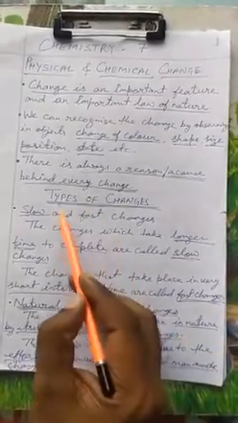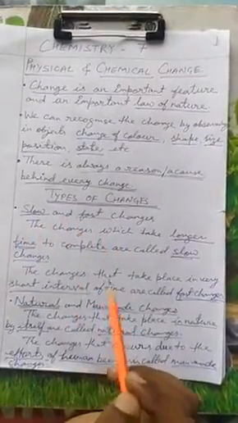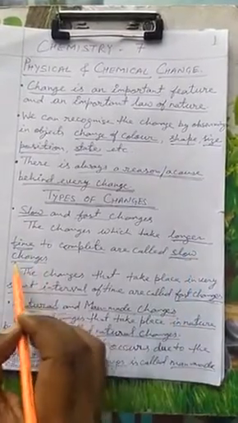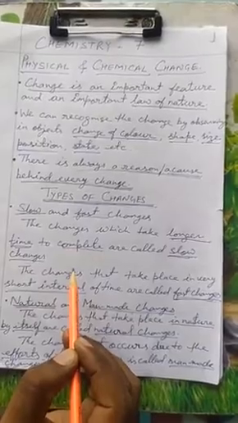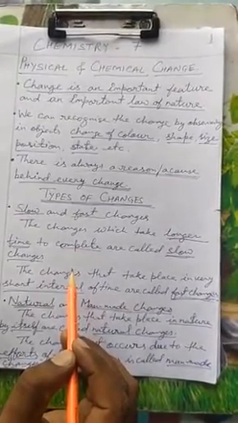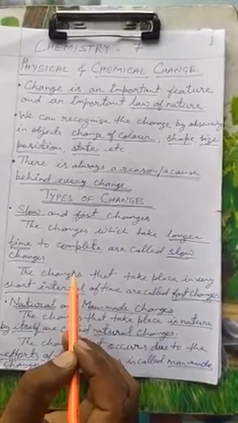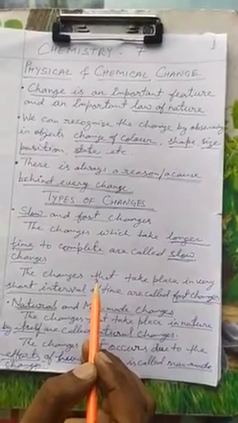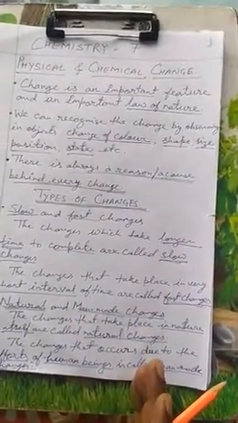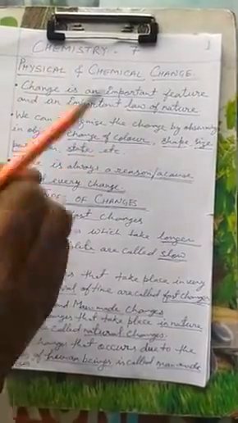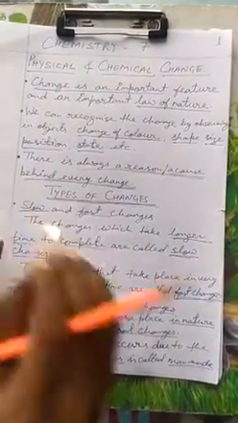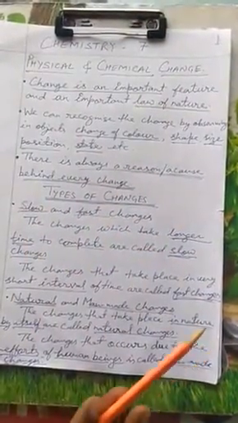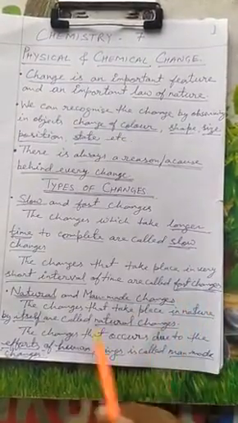Now the types of changes we are going to learn about: slow change and fast change. Any change which takes a long time for its completion, we call a slow change. Like rusting of iron, it takes a long time. A small baby growing into an adult or an old person takes years to complete, and that's why this is an example of slow change. Whereas some changes don't take much time, as you saw in the case of the matchstick, which did not take much time for its burning. So it is an example of fast change. The change which takes less time for its completion, we call a fast change.